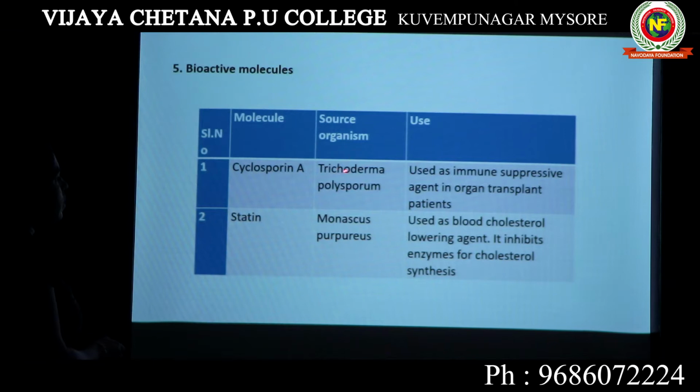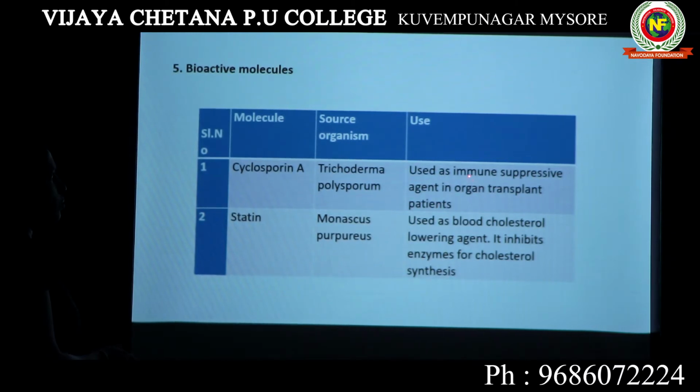There is a fungus known as Trichoderma polysporum. Inside this fungal body, there is a certain molecule known as cyclosporin A. It is known as a bioactive molecule. What is its function? What is its use? This molecule can be used as an immunosuppressive agent in organ transplant patients.